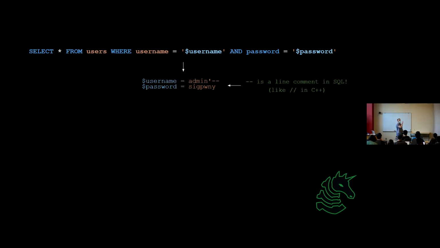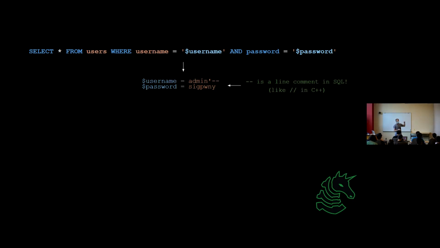Okay, let's all try to use our imagination here and imagine if I say my username equals admin, single quote, minus, minus, what will the resulting expression look like? And my password can be anything. I want to first preface this by saying, if I have two dashes, that's like a line comment, right? So in Python, that's like a hashtag. Here's my comment. In C or C++, it's like // here's my comment, right? So it's going to ignore the rest of the line, right?